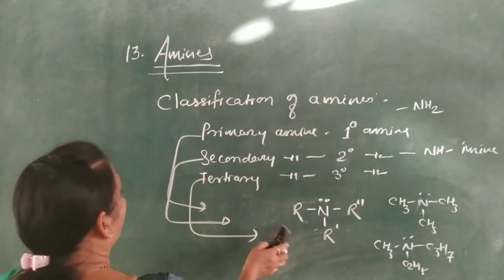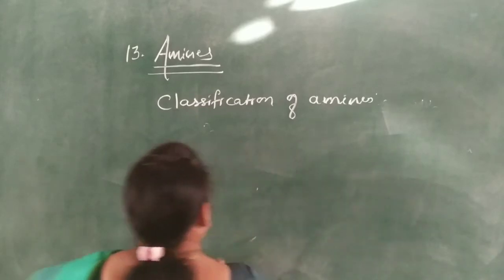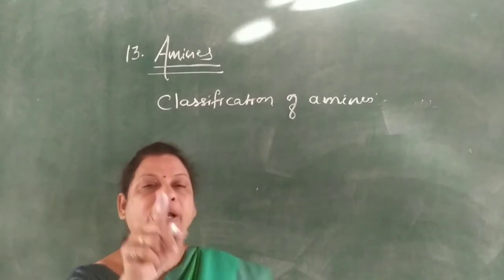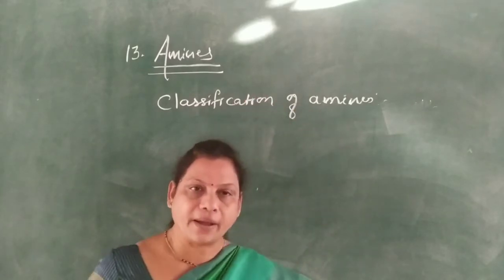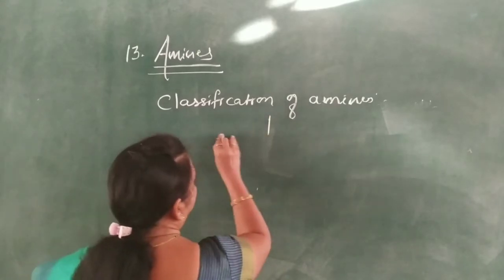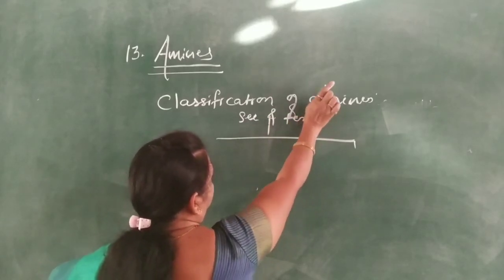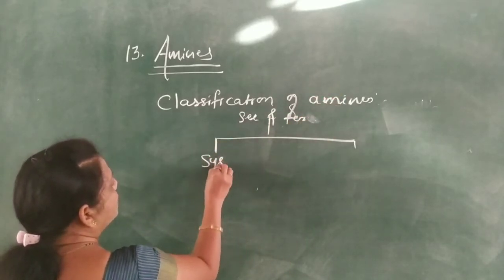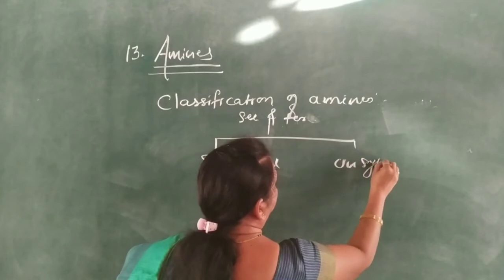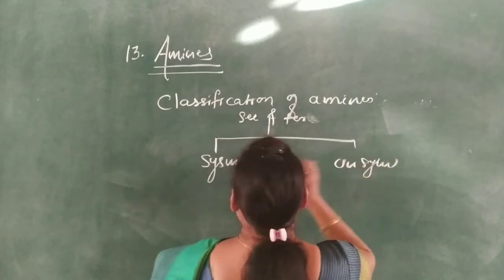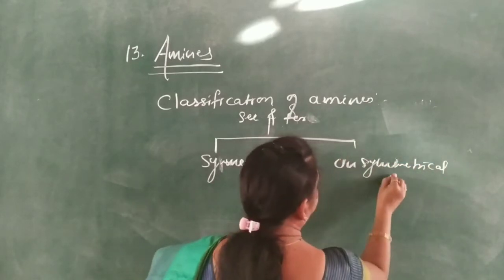Again, on the basis of the alkyl group bonded to the nitrogen atom, in case of secondary and tertiary amines, these are again classified into symmetrical and unsymmetrical amines.